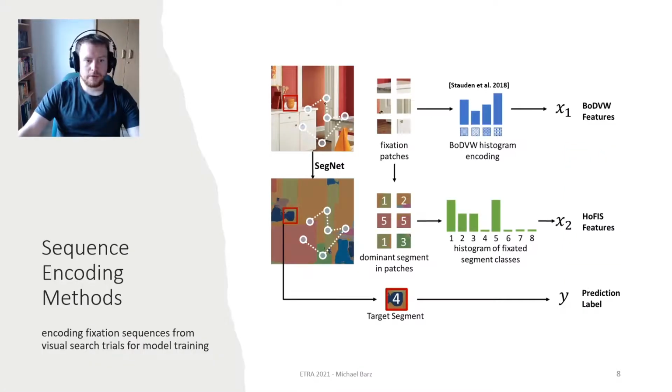In total, we compare three different encodings: the bag-of-deep-visual-words encoding from Sauter and colleagues, our novel encoding, the histogram of fixated segment classes, or in short, HOFS, and a concatenation of both feature vectors. We use each encoding method for training and testing a predictive model that infers a target segment Y.